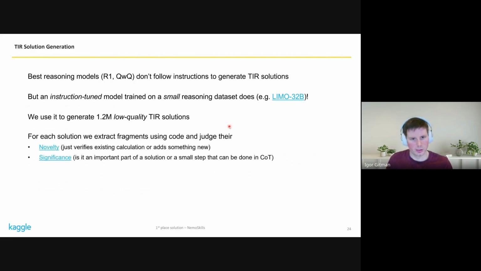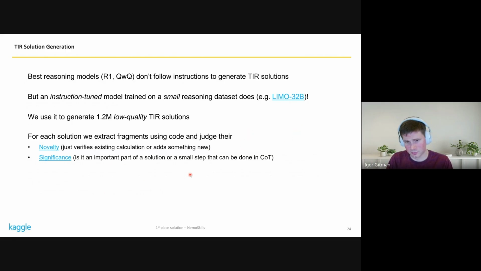And there were mainly 2 problems with them that we tried to address with this filtering step using LLM as a judge. So the first problem was that sometimes the solutions did not add anything new. They were just used to verify existing calculations, which might be fine, but we want code execution to be used outside of just verification.